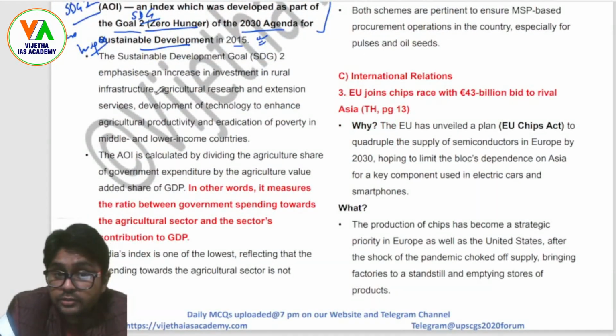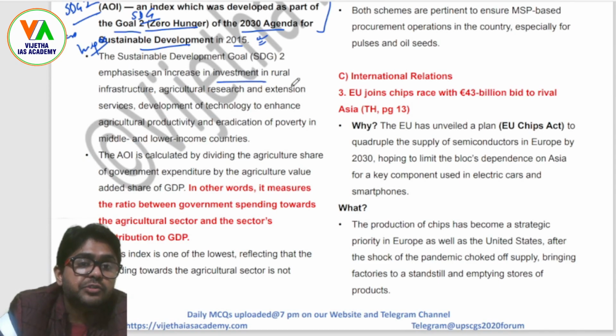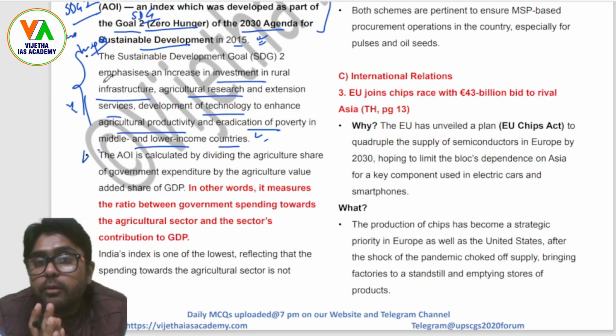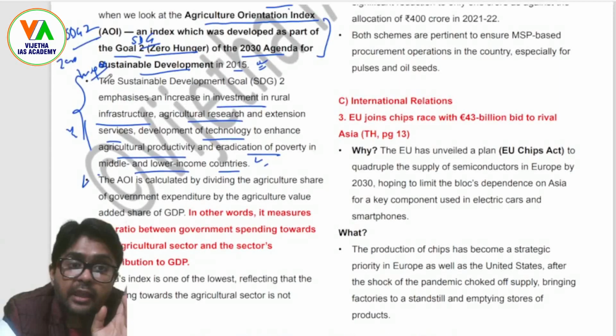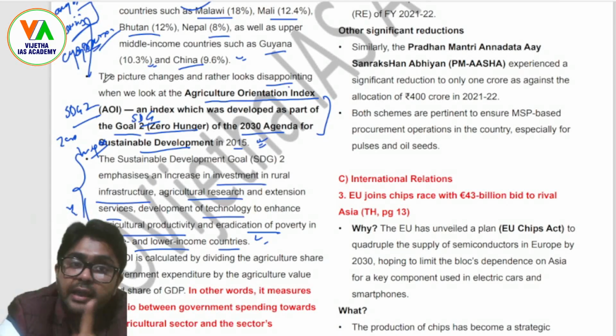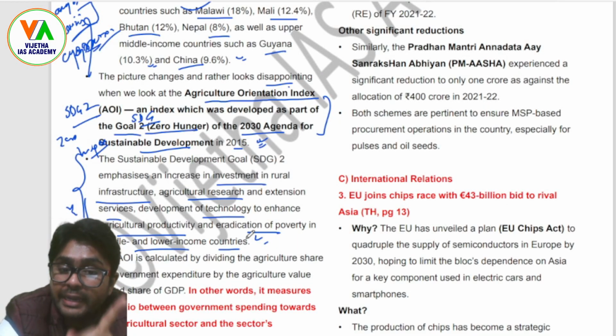right? So what is this goal saying? That SDG goal 2 emphasizes an increase in investment in rural infrastructure, agricultural research and extension services, development of technology to enhance agriculture productivity, and eradication of poverty in middle and lower income countries, right? This is what goal number 2 states. But now we have to look at this entire topic from the perspective of what this AOI is, and why the report is suggesting so negative about India, and why India is spending so much less here, and what can we do in this context, right?